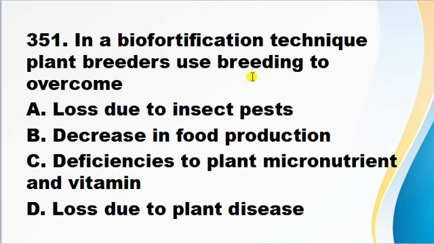In a biofortification technique, plant breeders use breeding to overcome a loss due to insect pests, decrease in food production, deficiency of plant micronutrients and vitamins, loss due to plant disease. In a biofortification process, plant breeders use breeding to overcome deficiency of plant micronutrients and vitamins. Biofortification is a technique by which nutrient quality of crop is improved by various conventional methods and modern biotechnological techniques, and thereby they can reduce the deficiencies of micronutrients and vitamins. So correct answer is C.